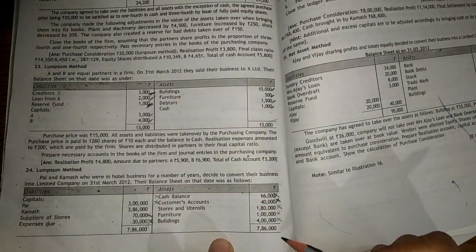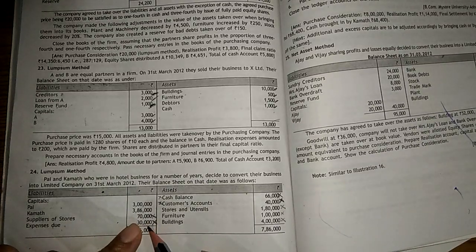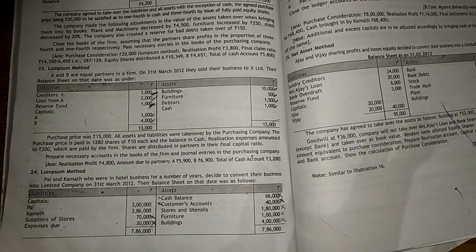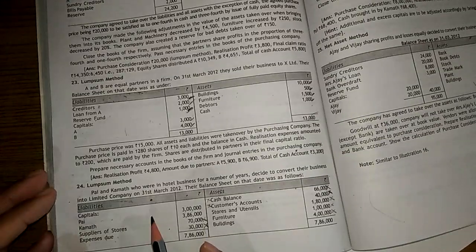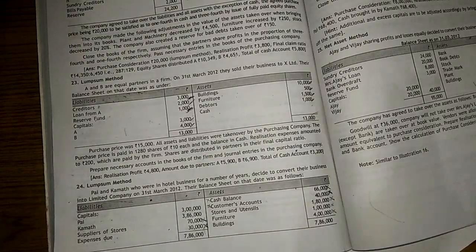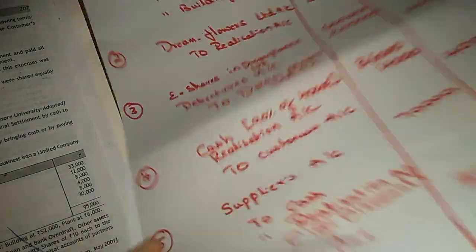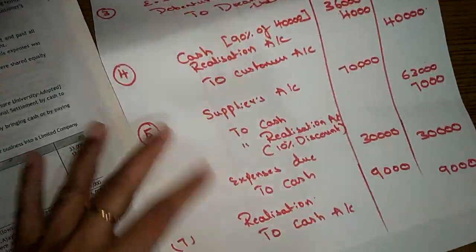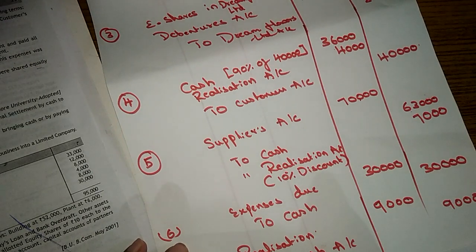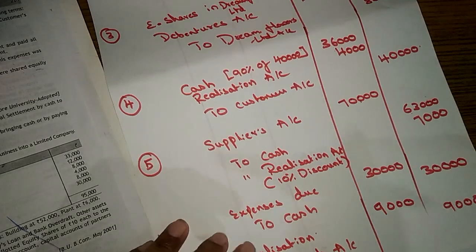So all asset side it is closed. All outsider liability side, that is closed. So this we will transfer to the partners' capital account. Okay, then last entry. Oh, before that we need to see whether there is a realization profit or realization loss.